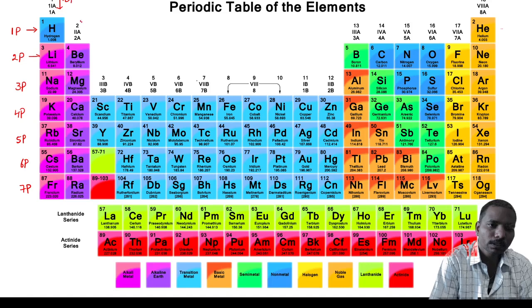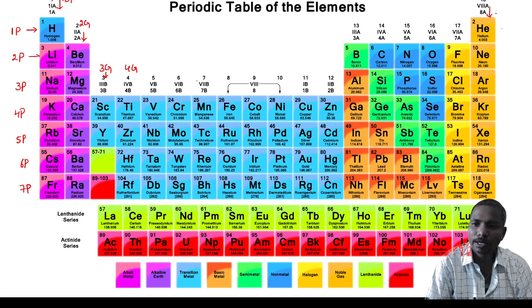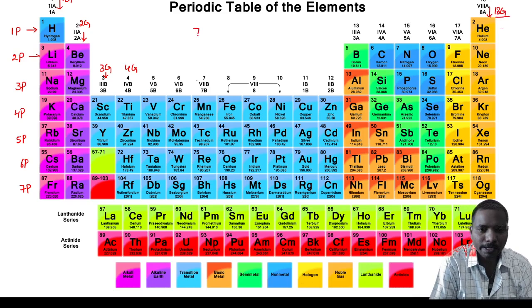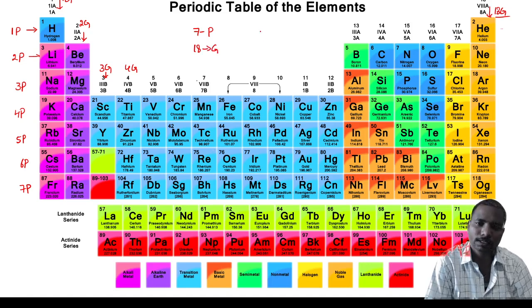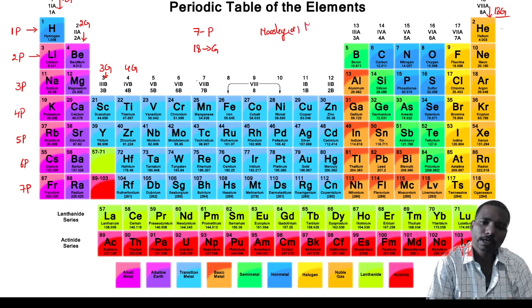First group, second group, vertical lines are groups. Third group, fourth group, like that we have 18 groups. So in total 7 periods and 18 groups in this modern periodic table, that is the Henry Moseley periodic table.